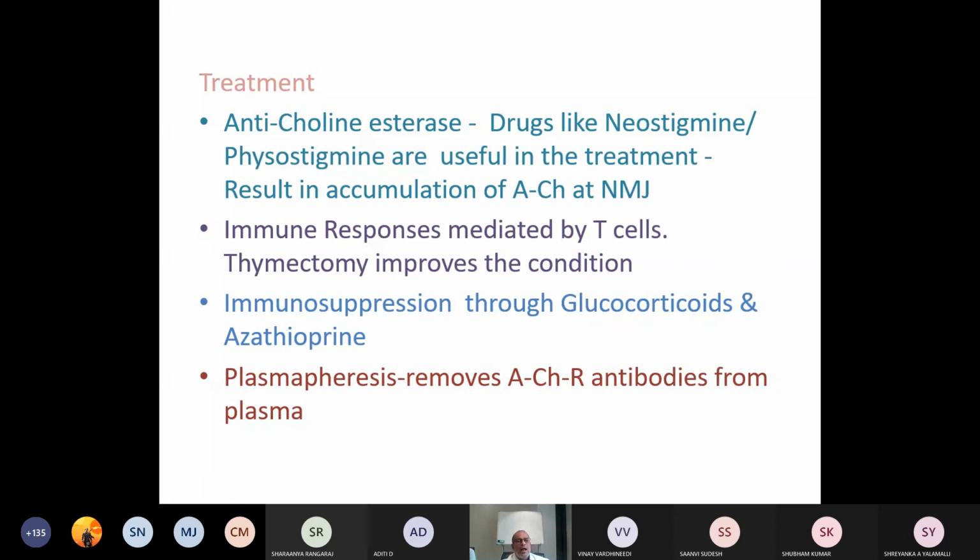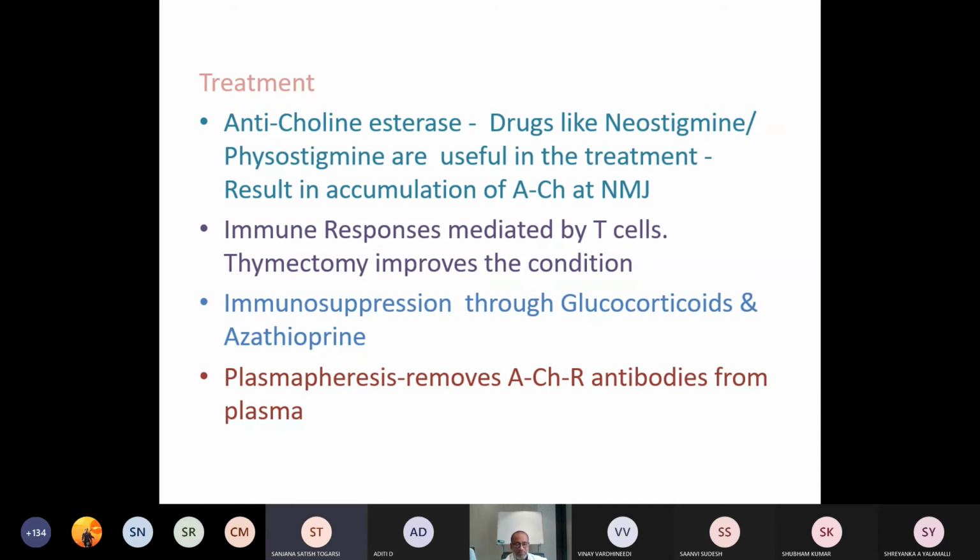And it is also seen that the patients suffering from myasthenia gravis have abnormal immune responses, which are mediated through T cells. These T cells are processed in the thymus. The reason is that we may be getting these reactions because of the thymus also. The surgical intervention in the form of thymectomy may help the individual. Thymectomy improves the condition.